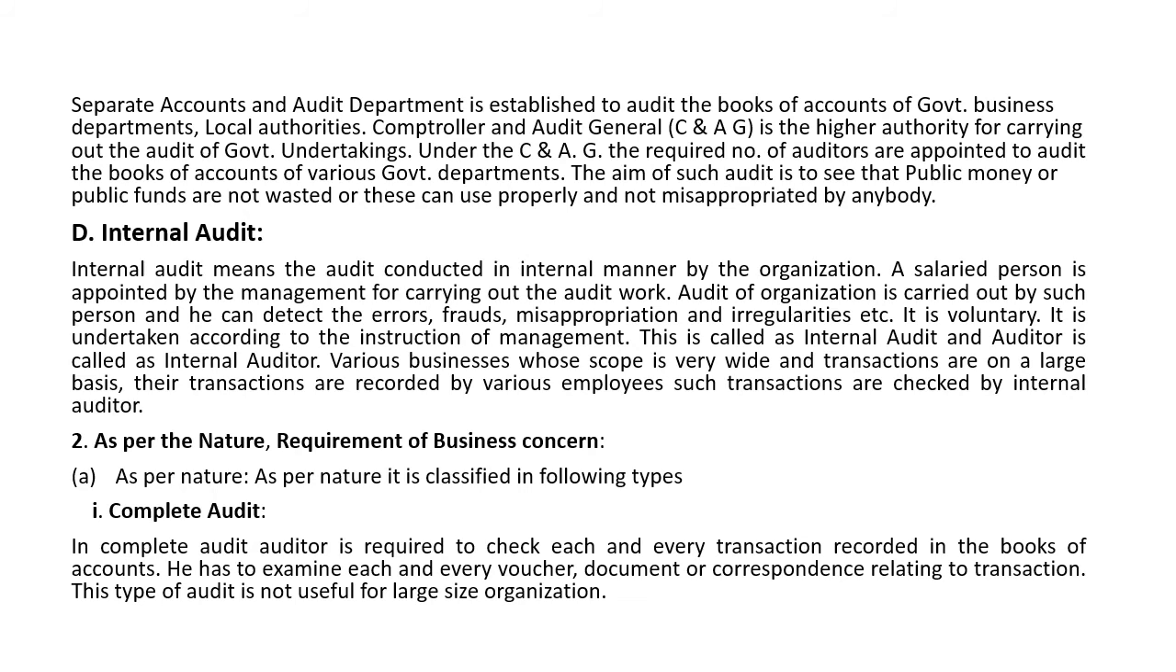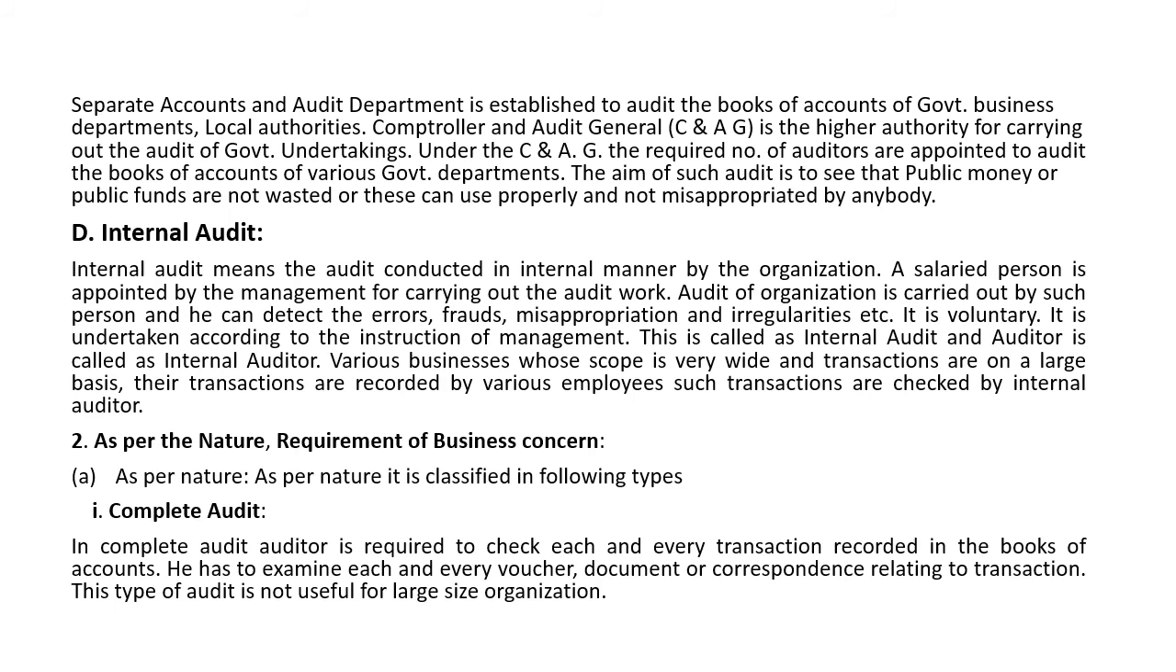Various businesses whose scope is very wide and transactions are on a large scale, their transactions are recorded by various employees, and such transactions are required to be checked by the internal auditor. For that purpose, this internal audit facility is applied by the organization for establishing control over the accounting work of the organization. In this way, these are the four types of audit on the basis of method of business organization.